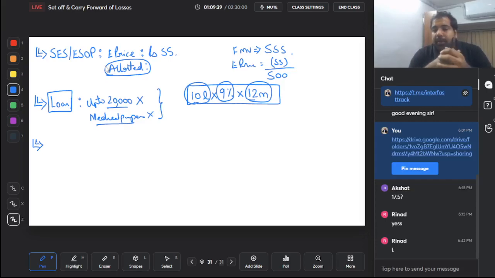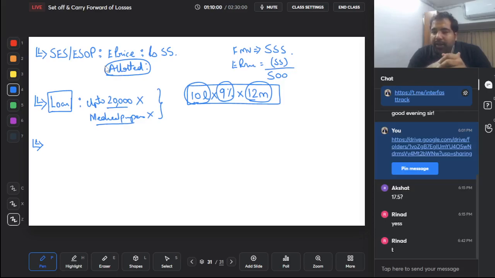Same for a holiday. If you have gone for a holiday to Kashmir, or let's say to Kanyakumari, or to Andaman Nicobar, and he makes you stay in Taj hotels, then whatever is the amount that he paid will be a perquisite. But what if you are working for Taj only, then do we believe the Taj hotels rate? No, we won't. We will see the cost of neighboring hotels. Alright, sweat equity done, this done.